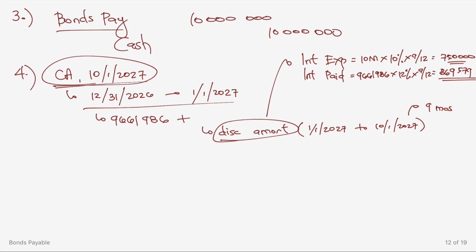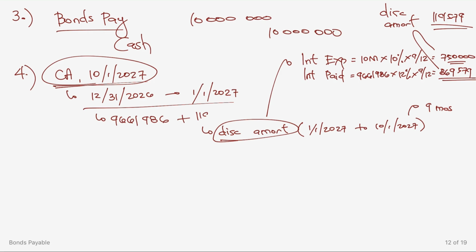Okay? Then difference nga of the two will be the discount amortization already. So magkano po yung ating discount amortization? 869,579 minus 750,000, or this is equal to 119,579.